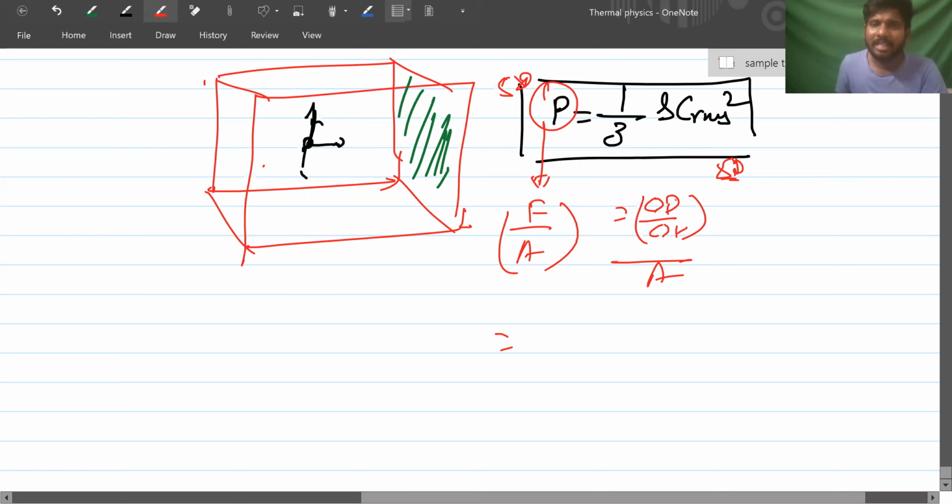Delta P is nothing but what? Force is nothing but what? Momentum change, delta P by delta T, right? Momentum by time.